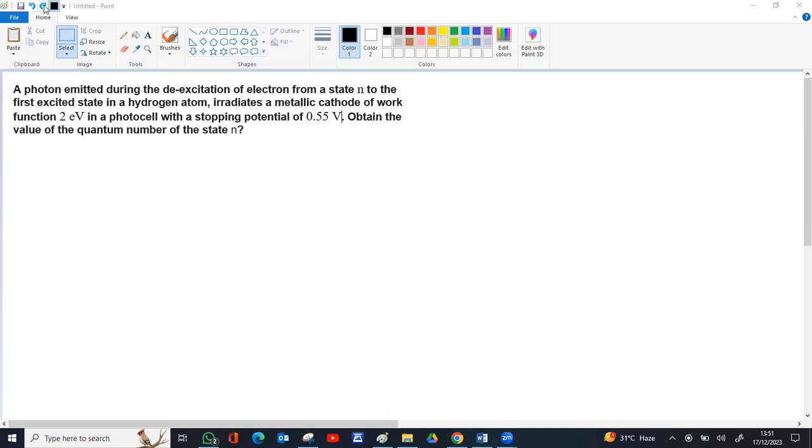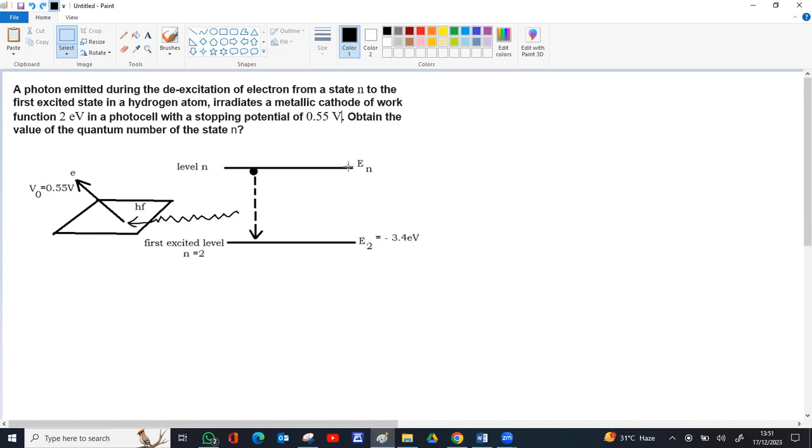If you draw a pictorial representation of the process, the level n, energy En, the electron indicated as a black dot de-excites to the first excited state. First excited state means n equal to 2. So for n equal to 2, the energy can be calculated using En equal to minus 13.6 electron volt by n square. When n equal to 2, we get minus 13.6 by 4, which is minus 3.4 electron volt.